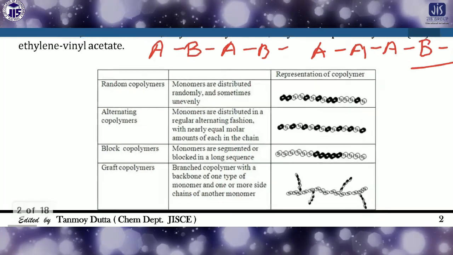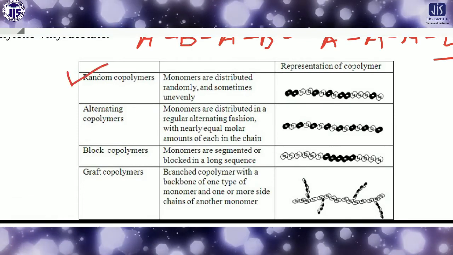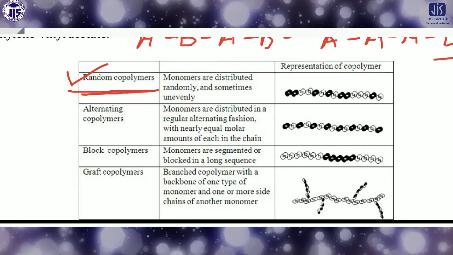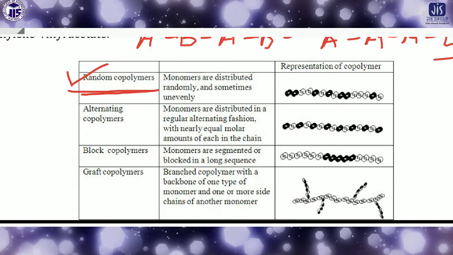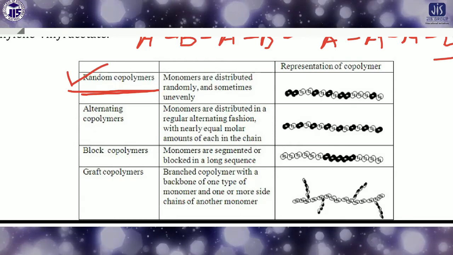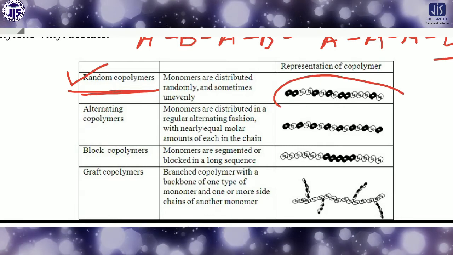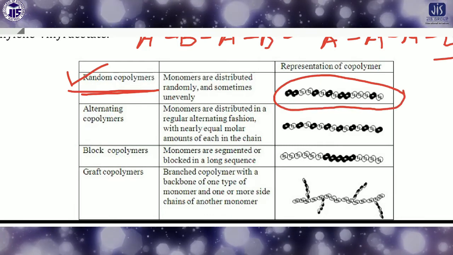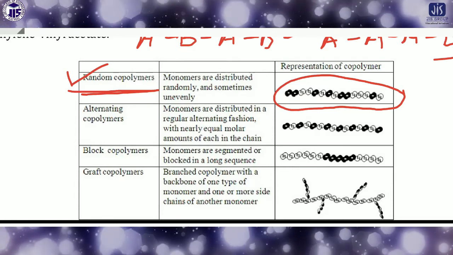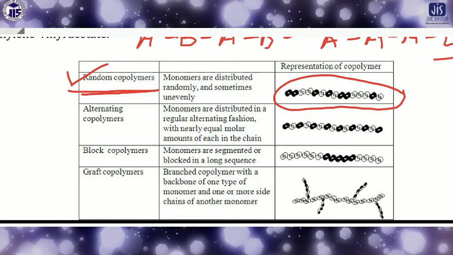So first one, look here. So first one is the random copolymer. So what is the random copolymer? If you think about the random copolymer, look here, they're randomly connected. The black one is one kind of monomer and the white one is another kind of monomer. So look here that they're randomly connected with each other. There is no particular sequence maintained by the monomers, and that's why it is called the random copolymer.